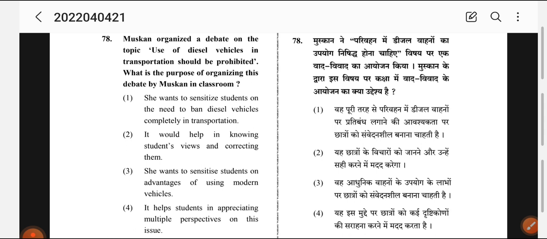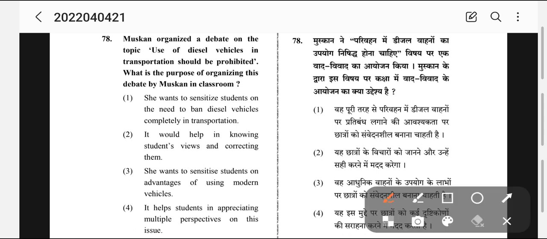Number 1, she wanted to sensitize students on the need to ban diesel vehicles completely in transportation. Number 2, it would help in knowing students' views and correcting them. Number 3, she wanted to sensitize students on the advantages of using modern vehicles. Number 4, it helps students in appreciating multiple perspectives of the issue.